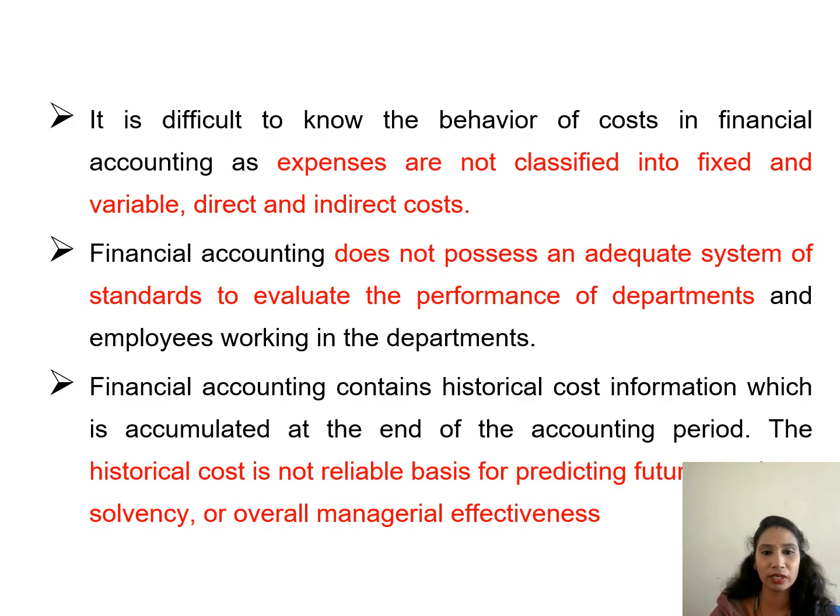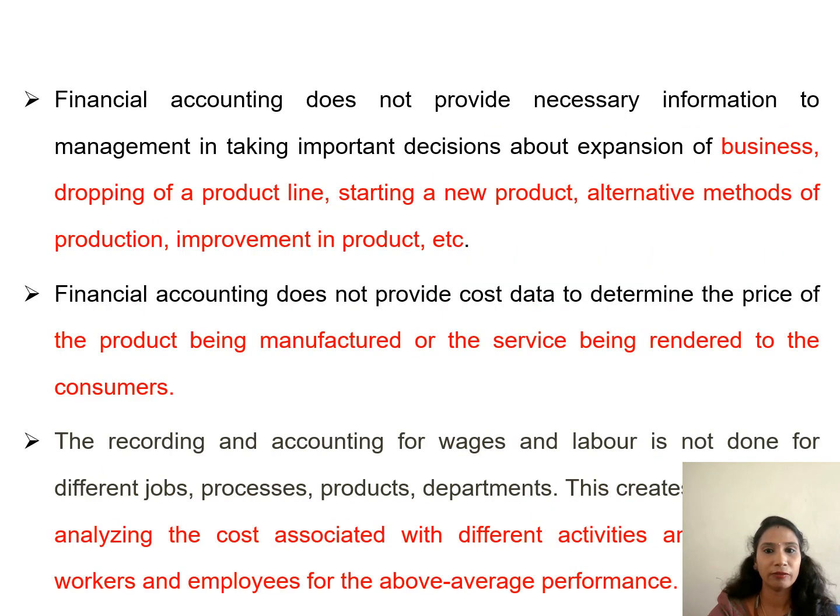Financial accounting is not reliable for predicting the future. It doesn't help the management to make managerial decisions more effectively. It also does not provide information for decisions like expanding the business, starting up a new product, or improving any kind of product. It does not provide cost data and doesn't show the entire information about the cost that has been determined and rendered to the consumers. So these are some of the limitations of financial accounting.